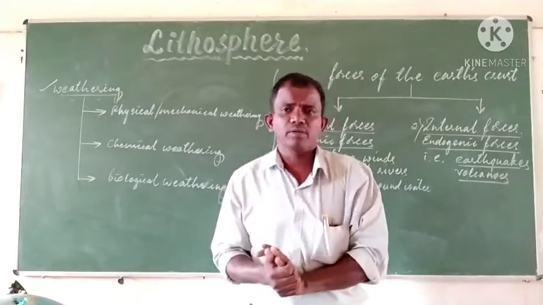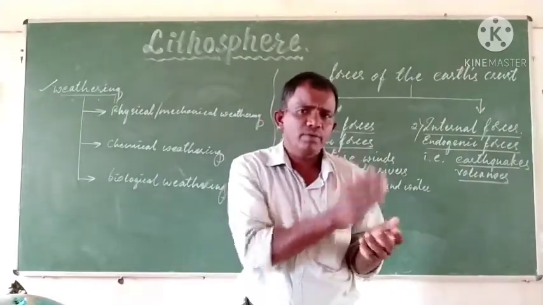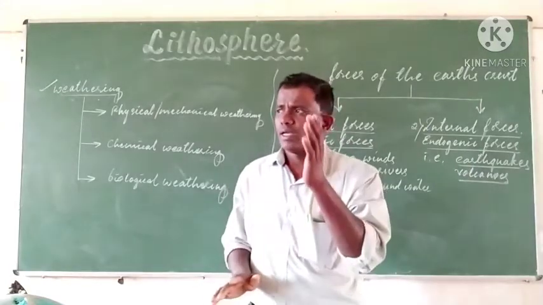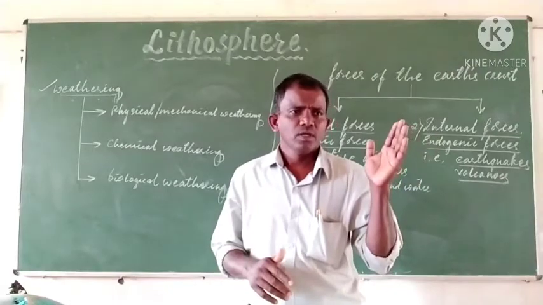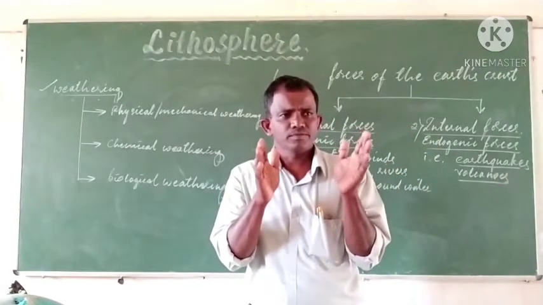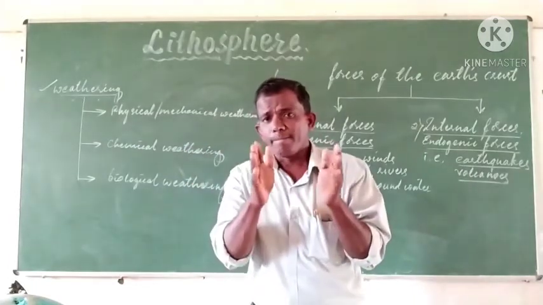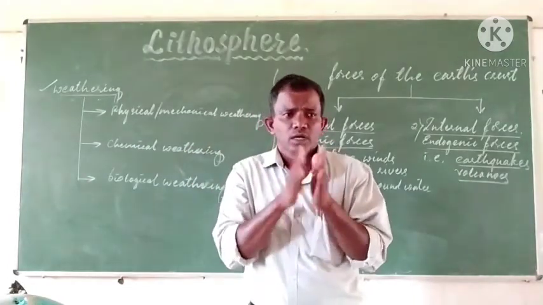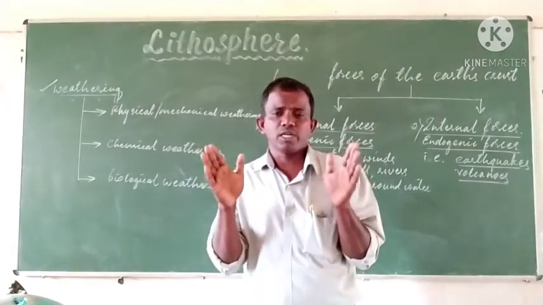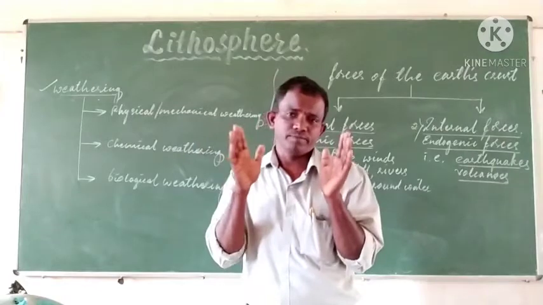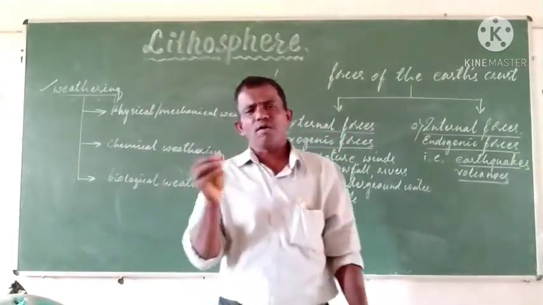Such kind of withering is said to be physical or mechanical withering. The important processes that take place through mechanical withering are granular disintegration, block disintegration, and exfoliation. They are the different stages of disintegration.